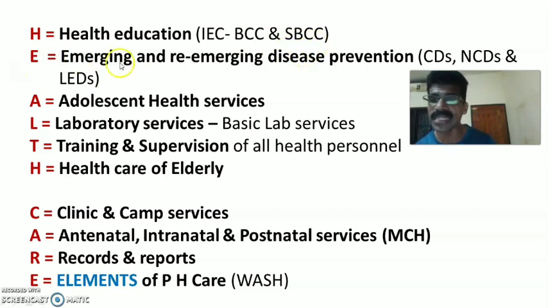Then E stands for emerging and re-emerging diseases prevention. Of course there are many emerging and re-emerging diseases, so that prevention is one of the important functions of the primary health center. It includes prevention of communicable diseases, prevention of non-communicable diseases, and prevention of locally endemic diseases that are common to that particular area where the PHC belongs. Okay, locally endemic diseases. So prevention of communicable disease, non-communicable disease, and locally endemic diseases under emerging and re-emerging disease prevention.